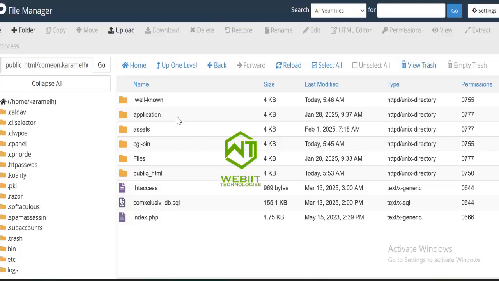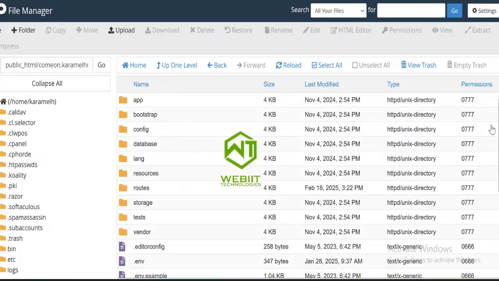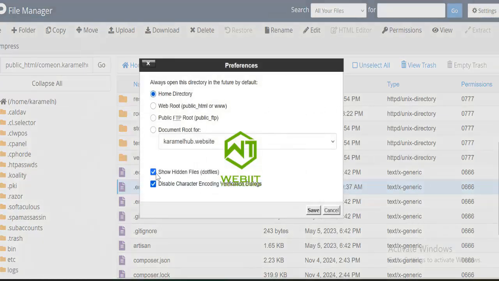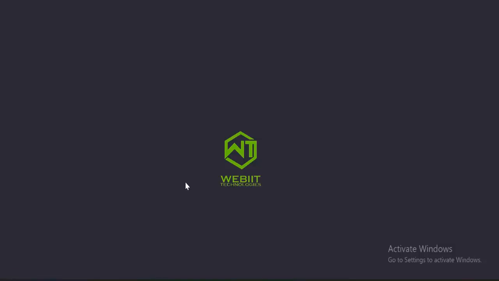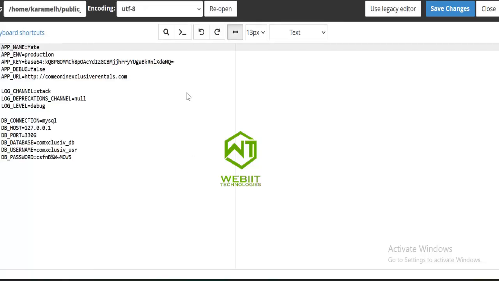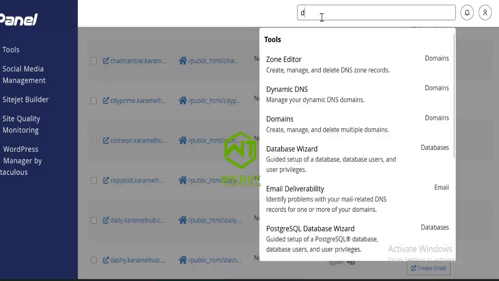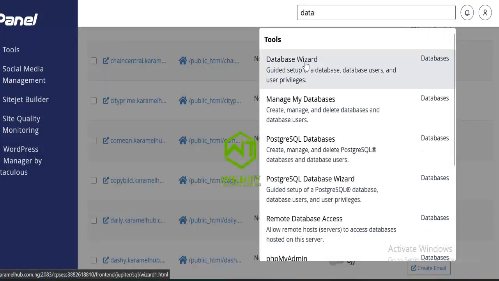I'll go into the application folder and scroll down. If you can't see the EAV file, go to settings and show hidden files. Then I'll edit this. What I'm going to do next is create a database. So I'll search for database wizard. Got it here, database wizard.